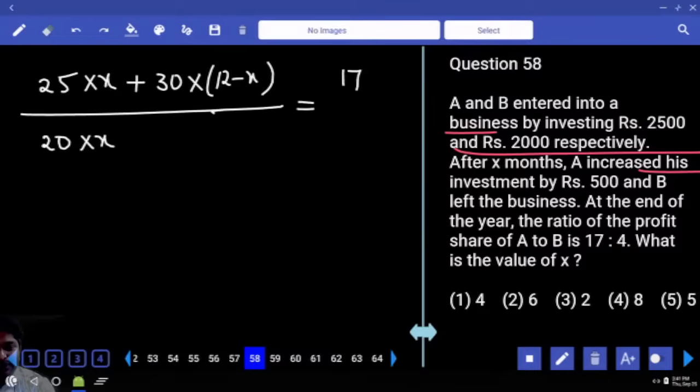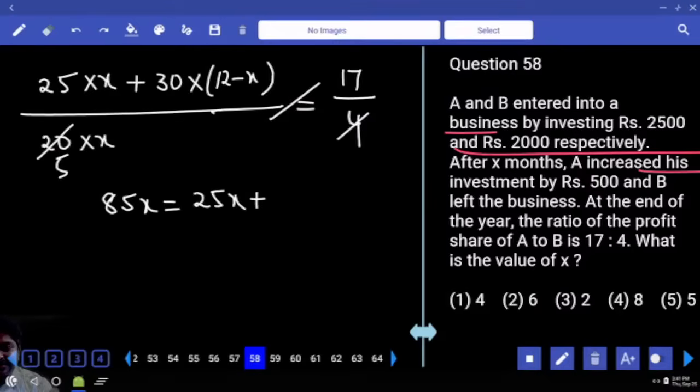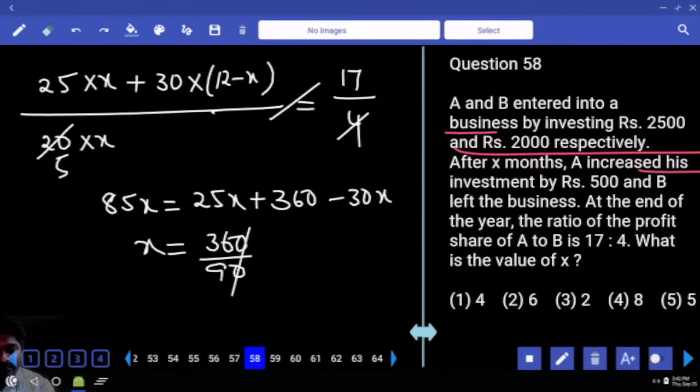Profit sharing ratio 17:4. Go for cross multiplication. 5 times 17, 85x is equal to 25x plus 30 times (12 minus x), which is 360 minus 30x. Minus 5x goes to the other side. 90x. X is equal to 4.